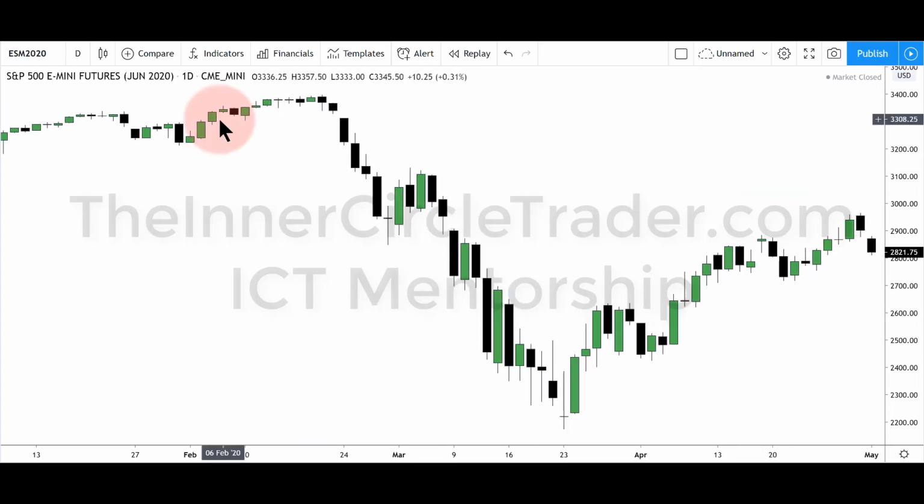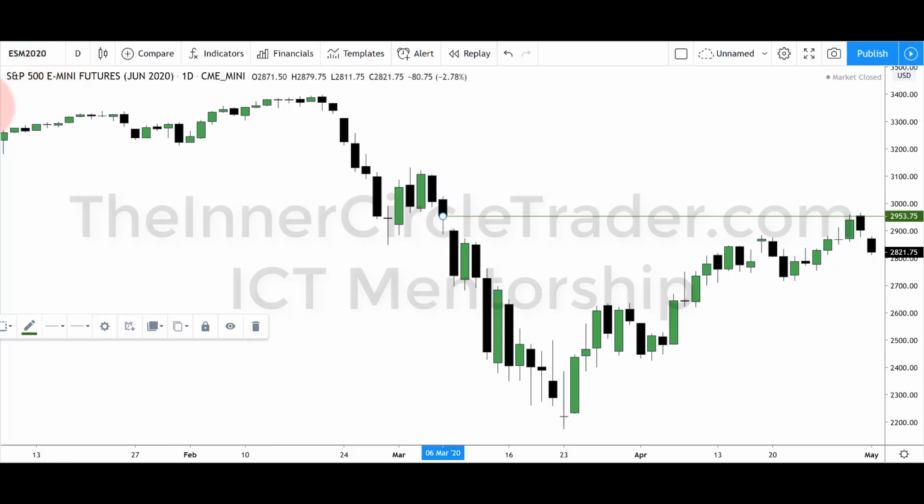All right, so anyway, looking at the S&P, this is the June contract. Okay, this is the June contract. I'm going to show you the chart of the continuous on TradingView.